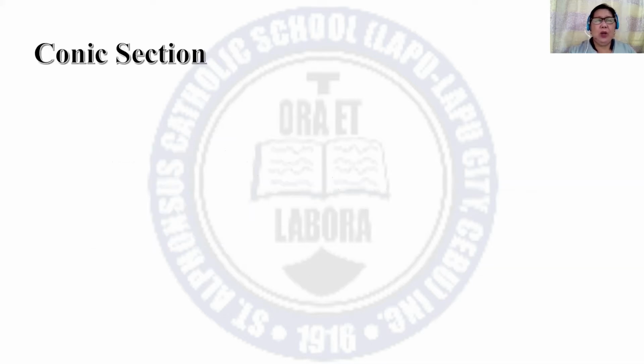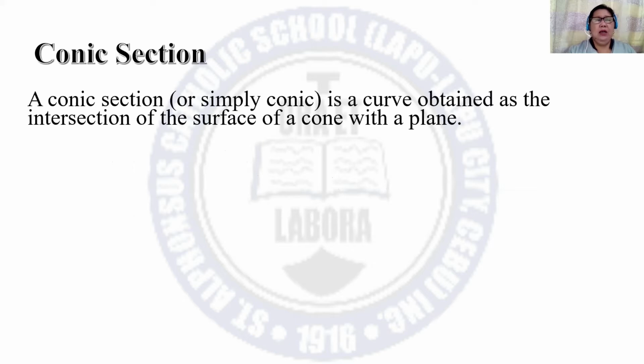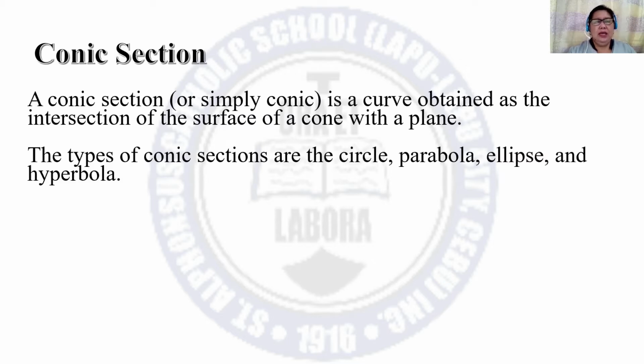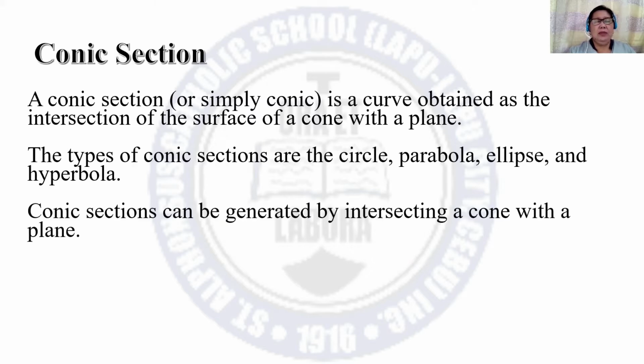Let us have conic section. A conic section, or simply conic, is a curve obtained as the intersection of the surface of a cone with a plane. The types of conic sections are the circle, parabola, ellipse, and hyperbola. Conic sections can be generated by intersecting a cone with a plane.